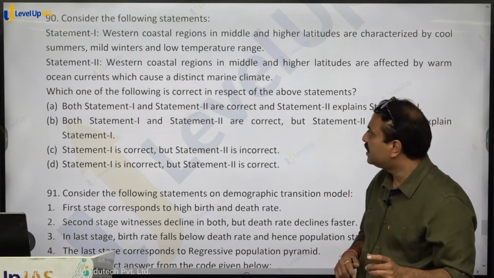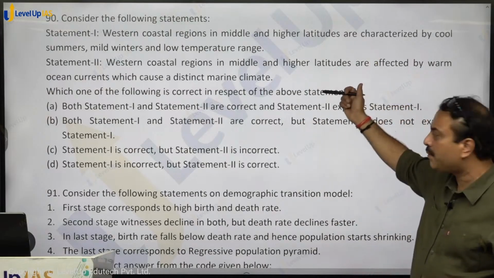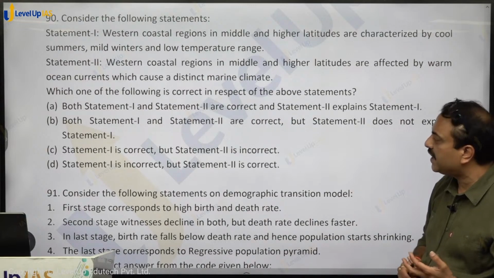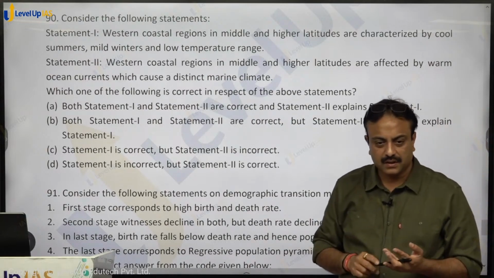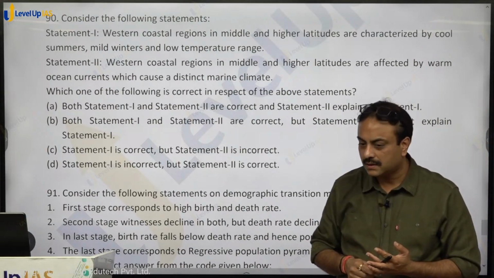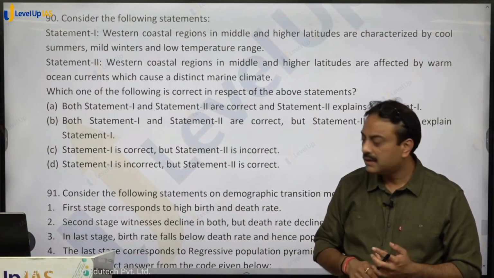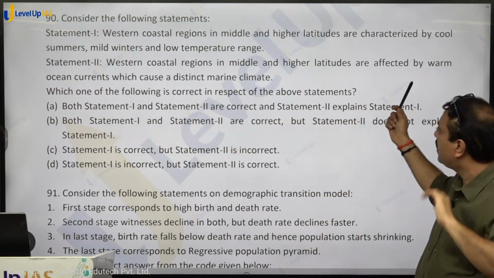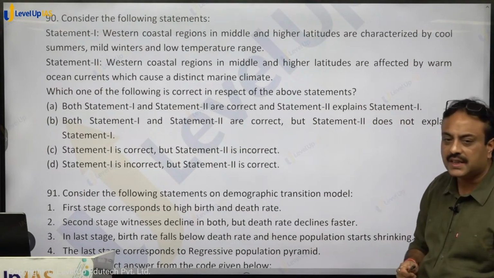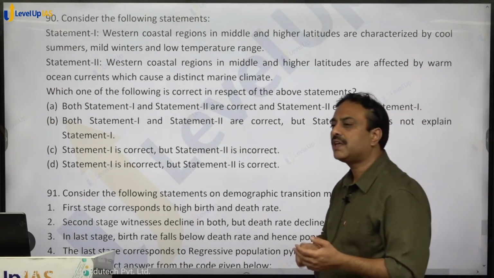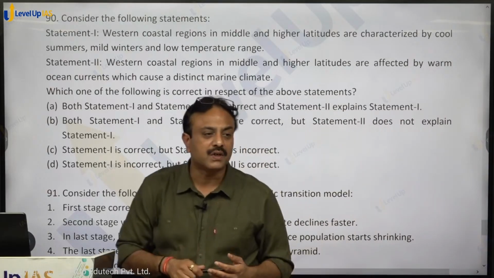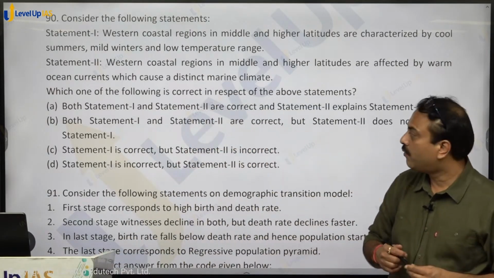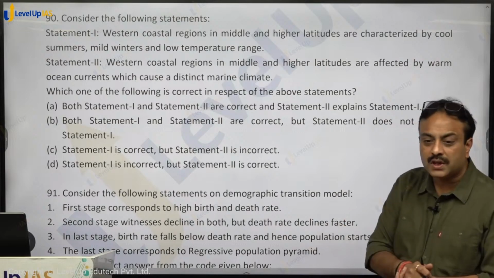Western coastal regions in middle and higher latitudes, I am talking about the same region, are affected by warm ocean currents which cause a distinct marine climate. Are warm ocean currents there or not? Warm ocean currents are there. Where are the cold ocean currents?